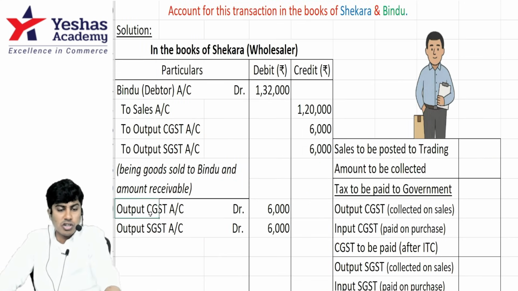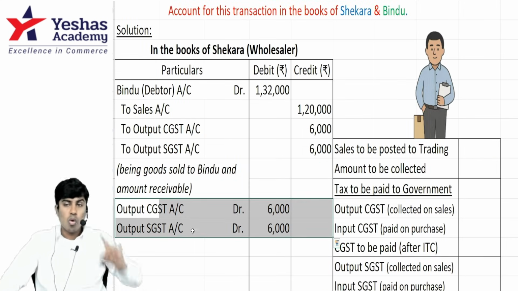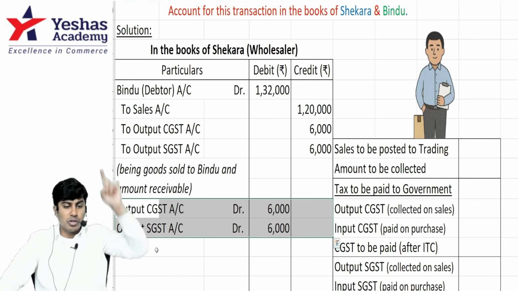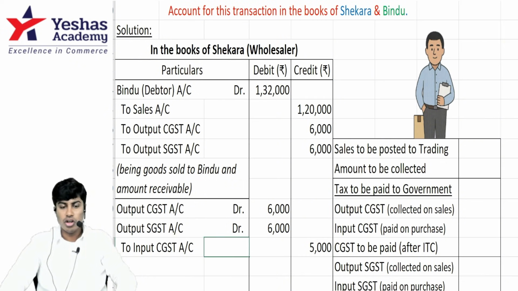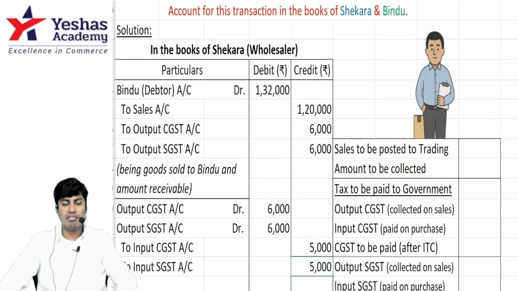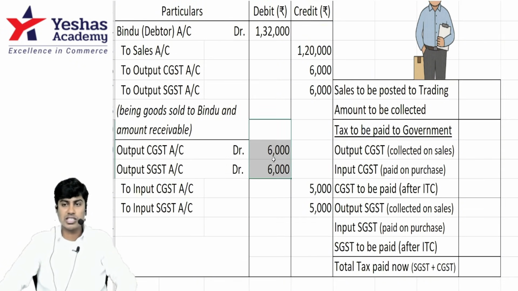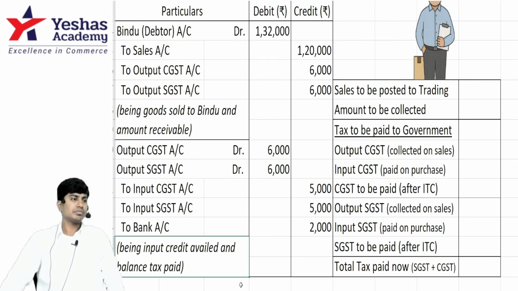Output CGST, output SGST is liability. Whatever I debited as input CGST, input SGST, I will credit now. I'll write 2 input CGST, 5 and 2 input SGST, 5. Difference, how much is it? 6 plus 6, 12. 12 minus 10, 2. 2000 will be paid to bank account.